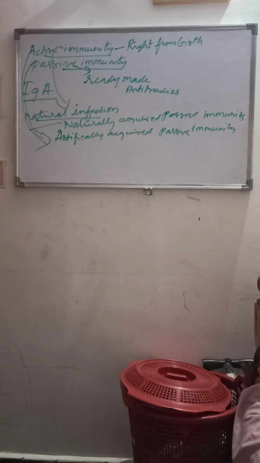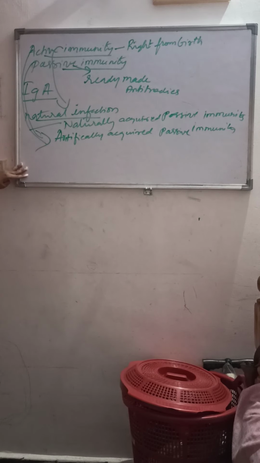As we know, in the placenta, whatever nutrition is provided to the child is from mother to child before the birth, and once the child is born, it is through breast milk. That is naturally acquired passive immunity. Now what is artificially acquired passive immunity? As I said earlier, it receives the ready-made antibodies through injection. That is artificially acquired passive immunity. Understood?